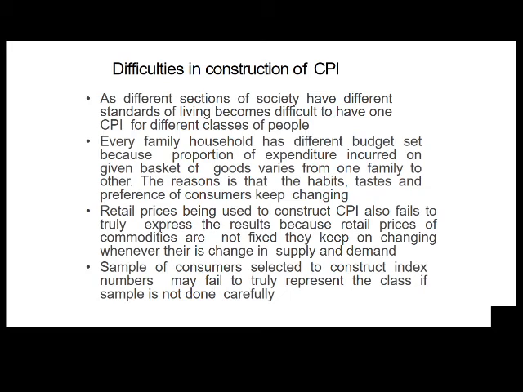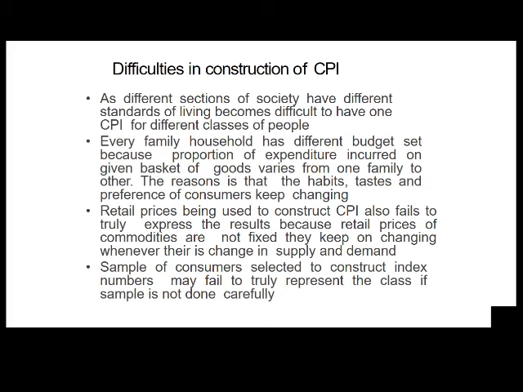Next is, what are the difficulties in construction of consumer price index? As different sections of society have different standards of living, it becomes difficult to have one consumer price index for different classes of people.